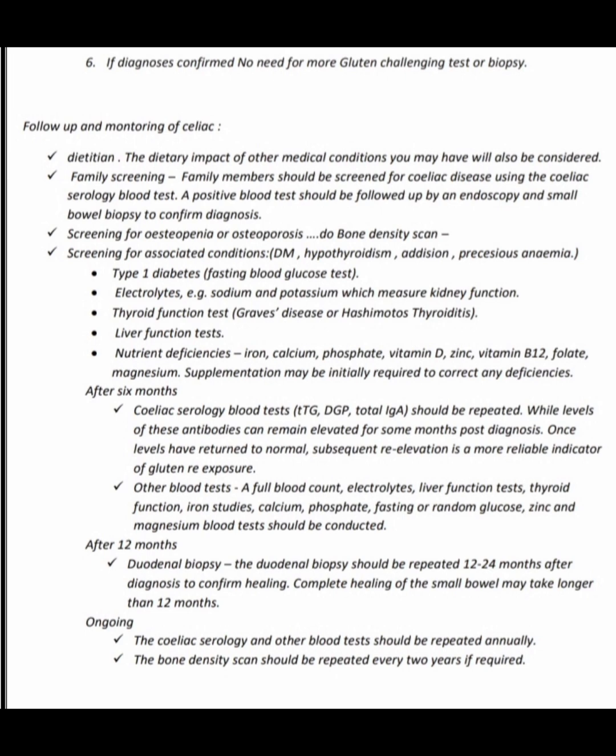After 12 months, duodenal biopsy. The duodenal biopsy should be repeated 12 to 24 months after diagnosis to confirm healing. Complete healing of the small bowel may take longer than 12 months. Ongoing, the celiac serology and other blood tests should be repeated annually. The bone density scan should be repeated every 2 years if required.